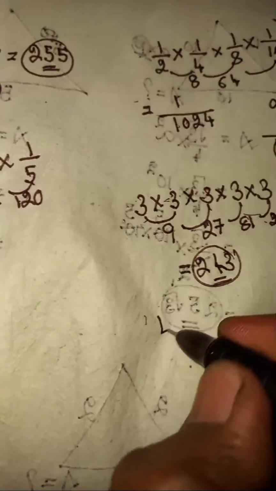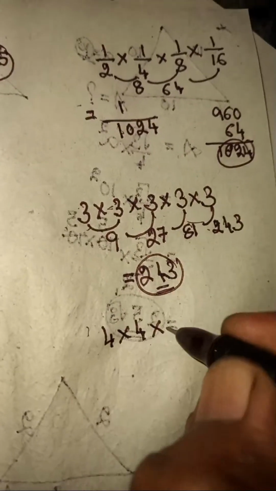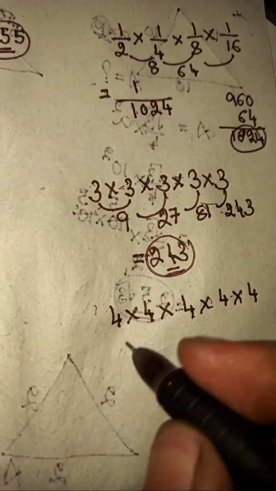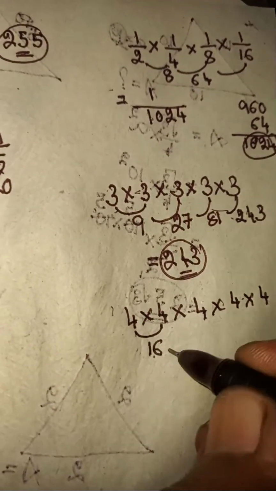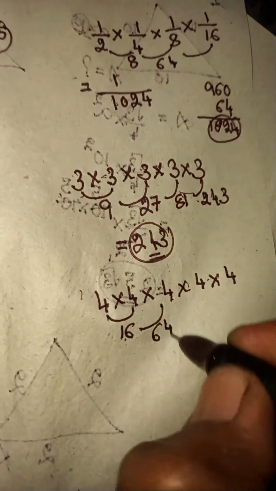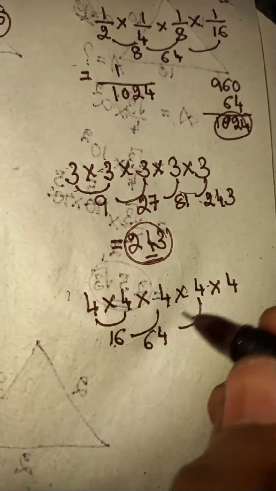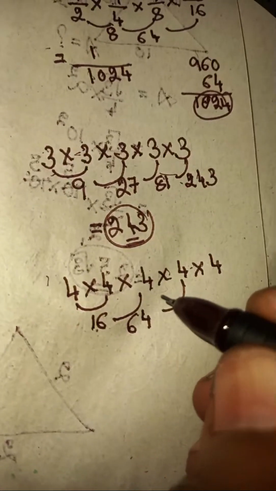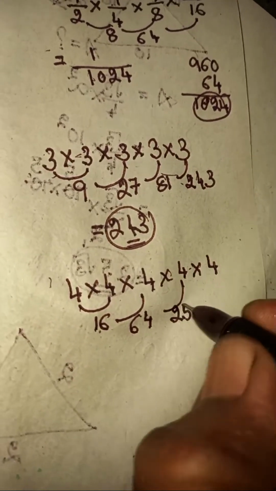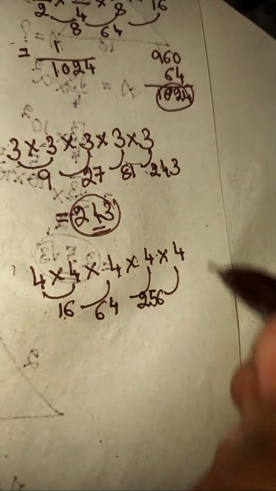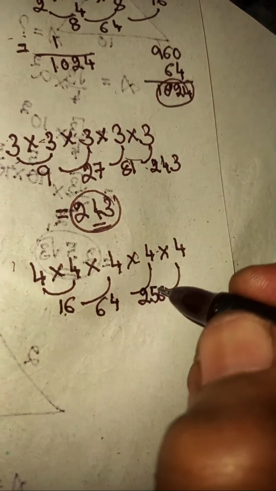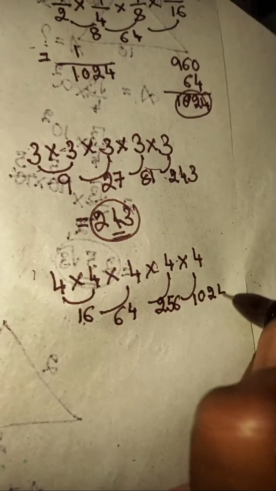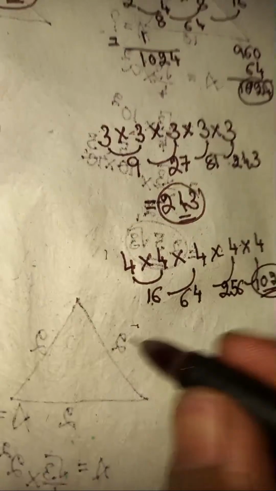Let's multiply in the same way. 4 times 4 times 4 times 4 times 4. Now also do the same thing. 4 times 4 is 16. 16 times 4 is 64. 64 times 4: 4 times 60 is 240, 4 times 4 is 16, 240 plus 16 is 256. 256 times 4: 250 times 4 is 1000, 6 times 4 is 24. So it is 1024.